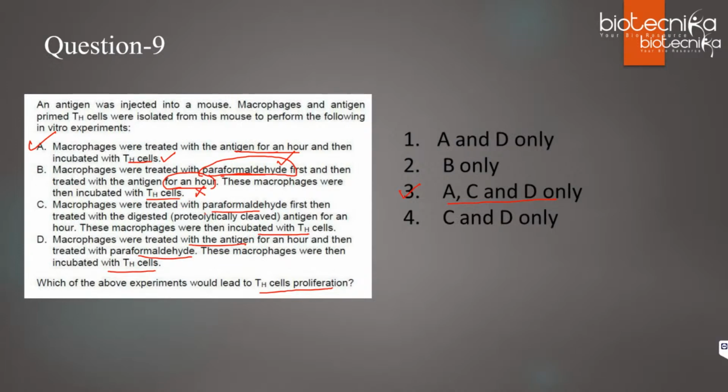C says macrophages were treated with paraformaldehyde first, but now instead of antigen, you're adding the cleaved antigen, meaning the antigen is already processed. In that case, it can bind to the macrophage, and the T helper cells will get activated. So C is correct. D, macrophages were treated with the antigen for an hour, so they'll process the antigen and present it. After that, if you treat with paraformaldehyde, there is no issue because it has already presented it, so it can bind to the T helper cells. So D is also correct. Only A, C, D will be the right answer. Okay, Anupam, it's not 2, it is option 3.